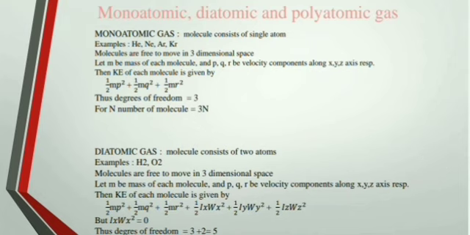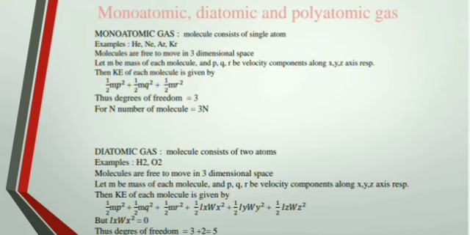Let us suppose m be the mass of each molecule and p, q and r be the velocity components along x, y, z axis respectively. We are considering that the molecule is moving in space. Okay. So then the kinetic energy of each molecule is given by, we know what the kinetic energy is, half mv square. So we have to consider here velocity components.